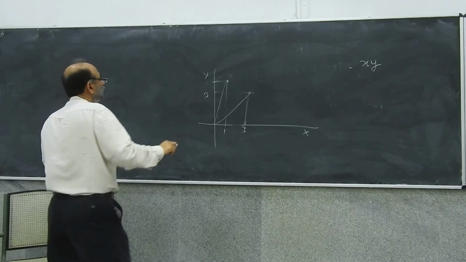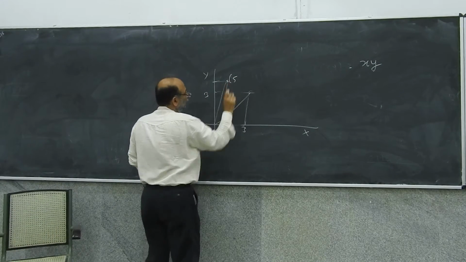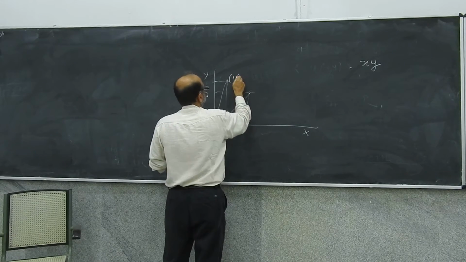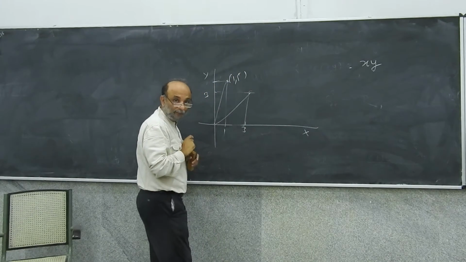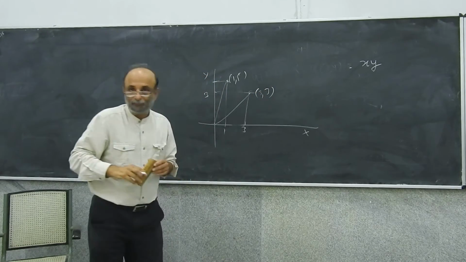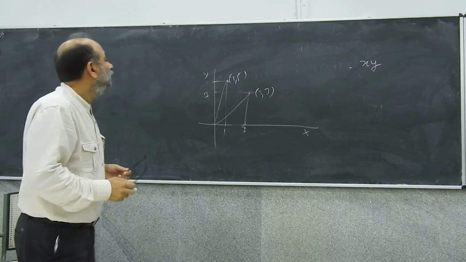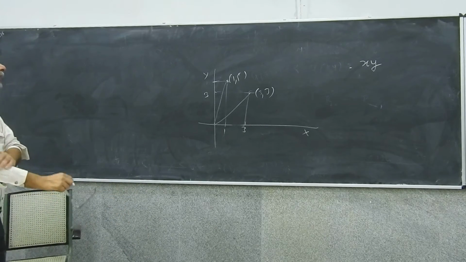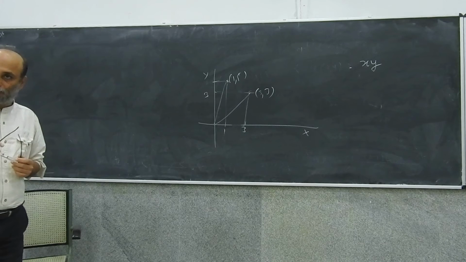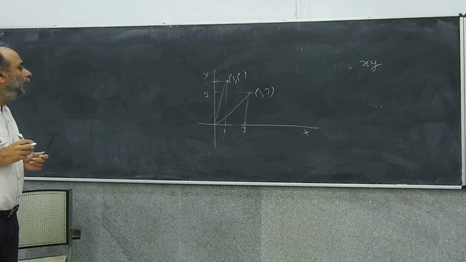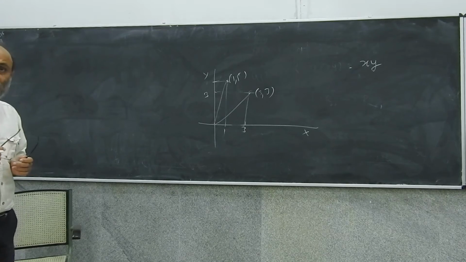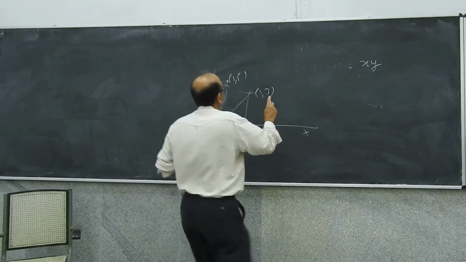This vector is 1, 5. And this vector is 3, 3. Now suppose I want to find a point which is 2, 4. How can I find that point?